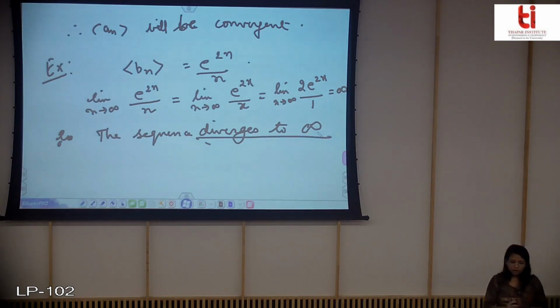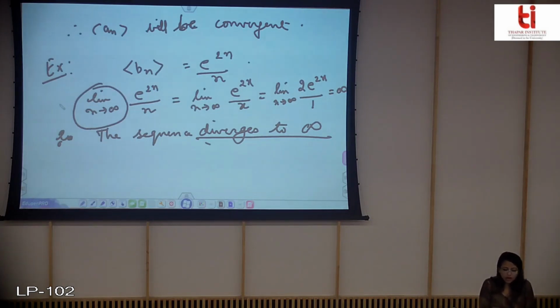So you have seen till now how you can find out the limit of sequences by different theorems, but the main task was that you want to find out the limit so that you can say whether the sequence is converging or diverging. So all theorems till now what we have done are based on that only, how we can find out the limits of different sequences of different forms.